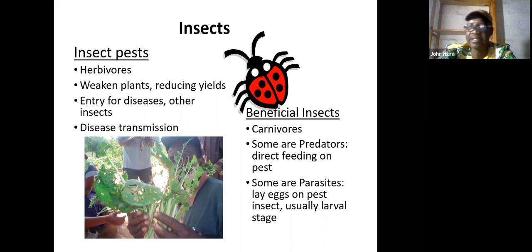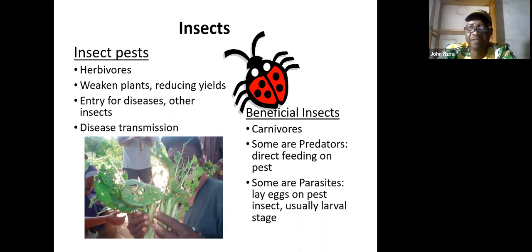They weaken the plants and reduce the yields of the crops. Then when the plant is weak, diseases easily come through and are transmitted.